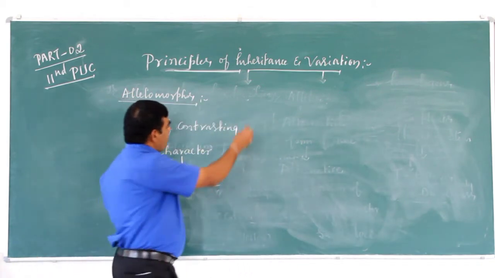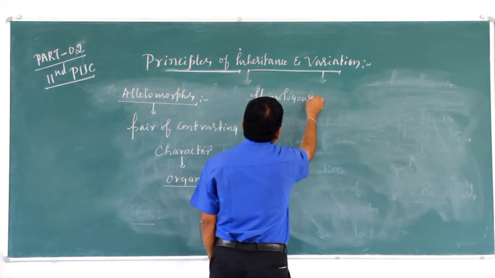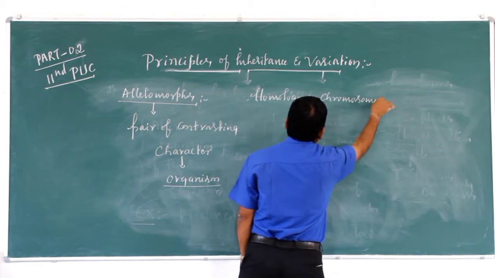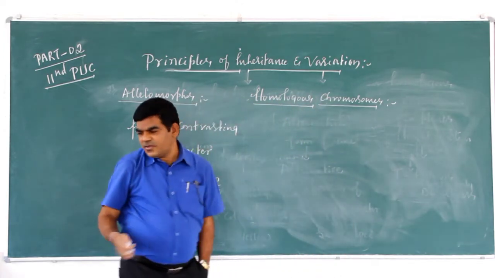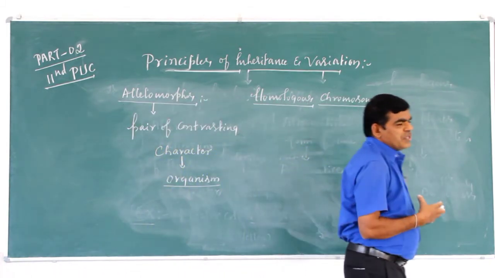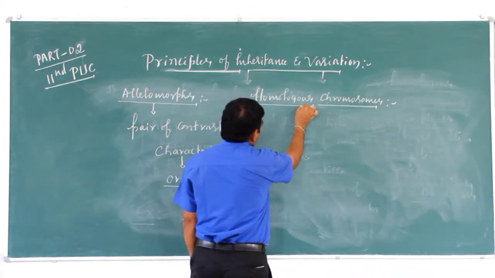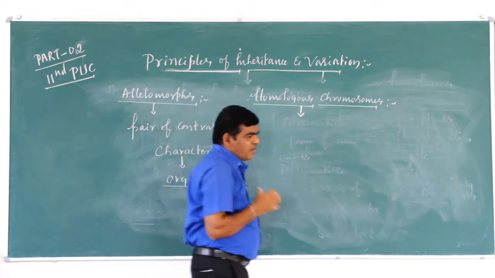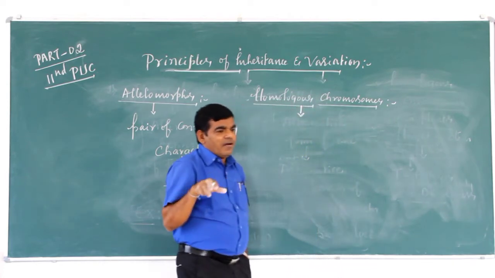Next, homologous chromosomes. So what are homologous chromosomes? Those which are alike in all aspects.